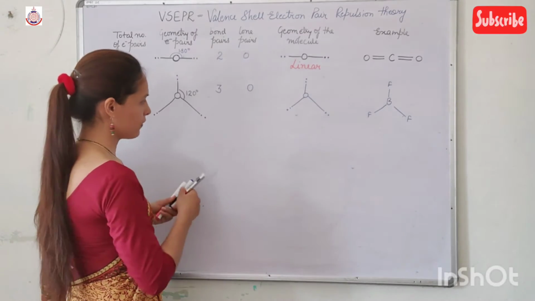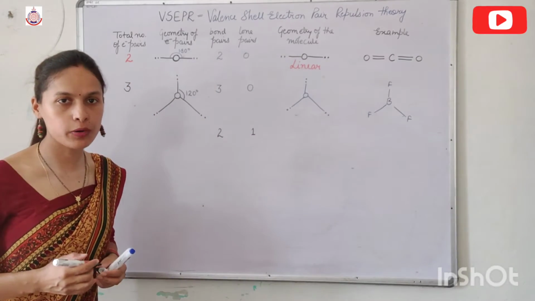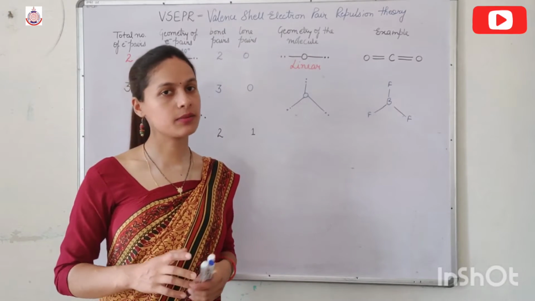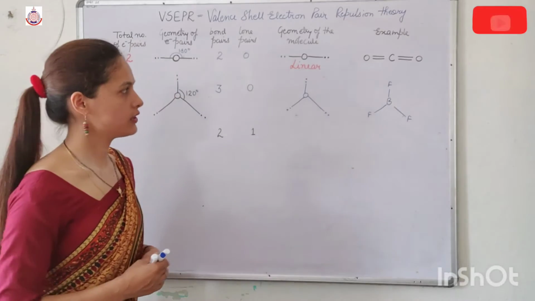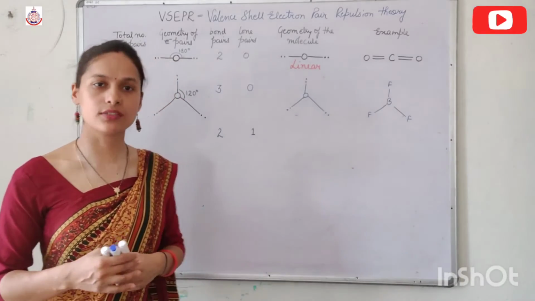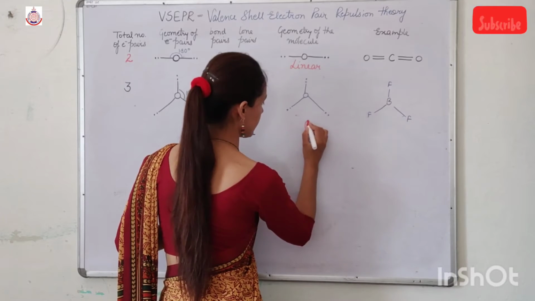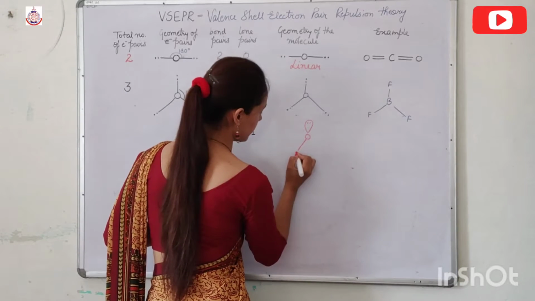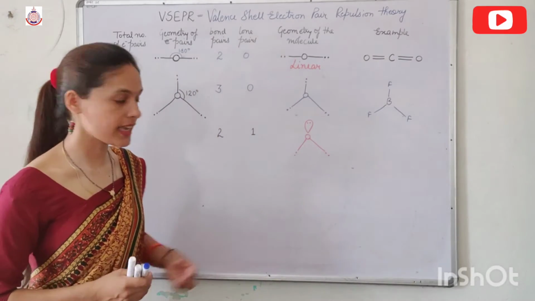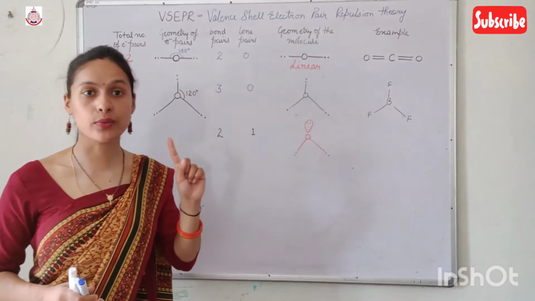But if I have 2 bond pairs and 1 lone pair around the central atom, then the repulsion around the central atom becomes different, as a result of which the geometry becomes distorted. Here is the lone pair, and here these are bond pairs. But in this case, the bond angle is less than 120 degrees. The bond angle is less than 120 degrees.